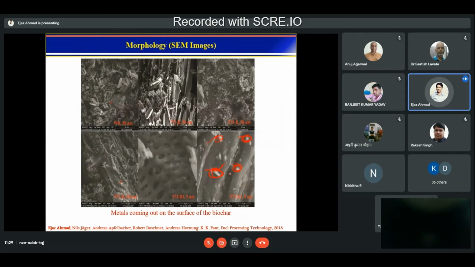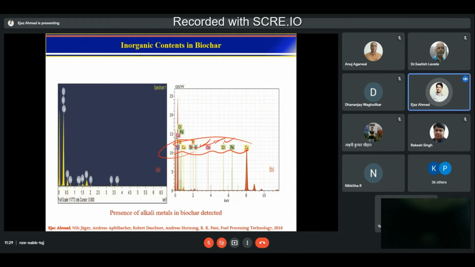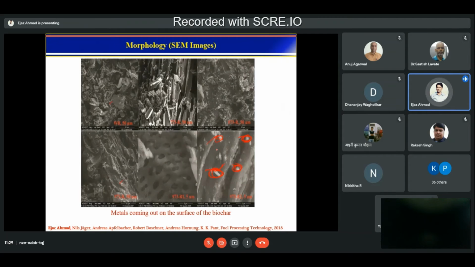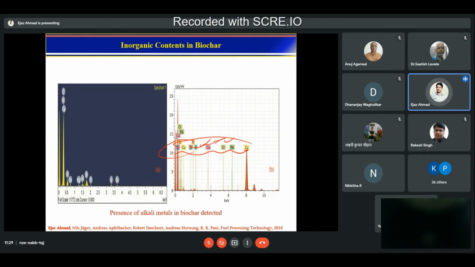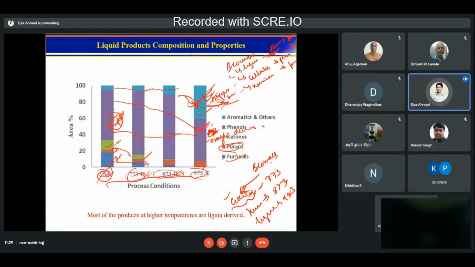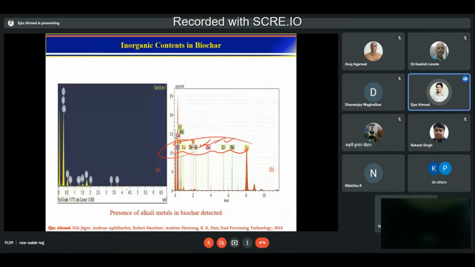Okay. So we said that at 973, all these metals come onto the surface of the char, and because of that the hydrodeoxygenation reaction increases, and then we get more and more aromatics compared to the previous reactions.